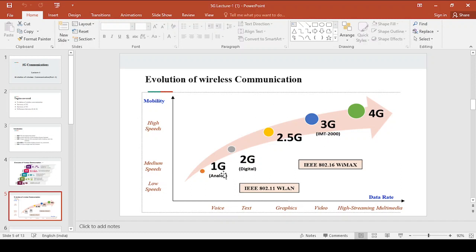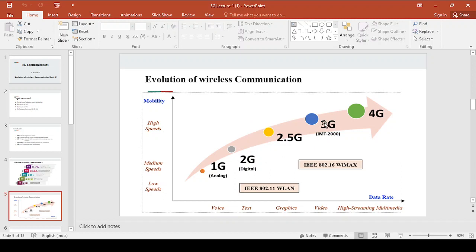If you come to first generation, it supports basic analog voice calls and has low mobility. 2G supports digital voice calls, and it has somewhat better mobility than 1G. Now 2.5G has a higher data rate compared to 2G, and similarly higher mobility compared to 2G.